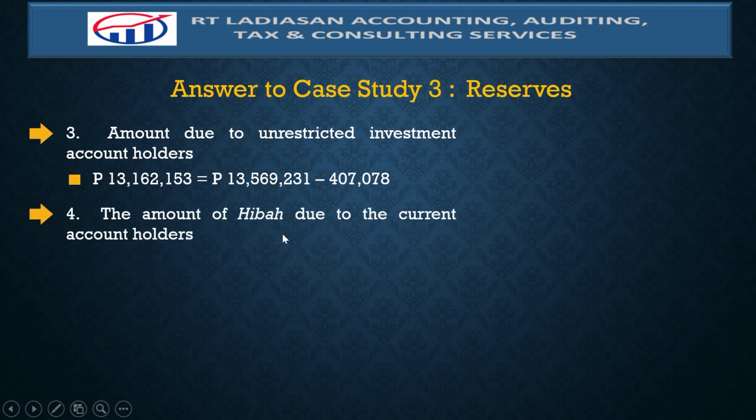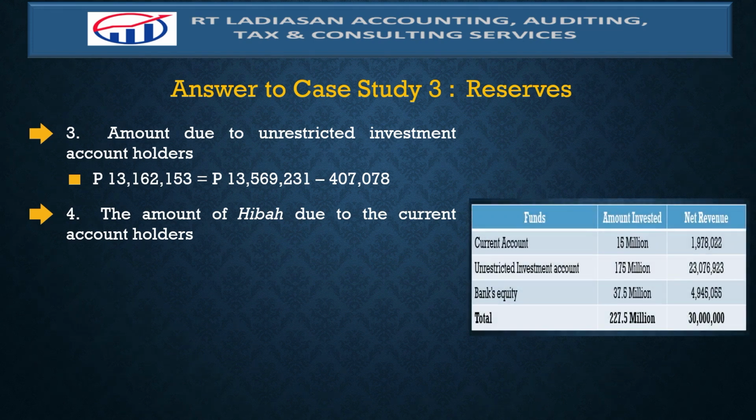The fourth requirement is the amount of hiba due to the current account holders. When we say hiba, it is the gift or donation due to the current account holders. And it is the bank's policy to provide or to give hiba of 30% based on the profit attributable to the current account.